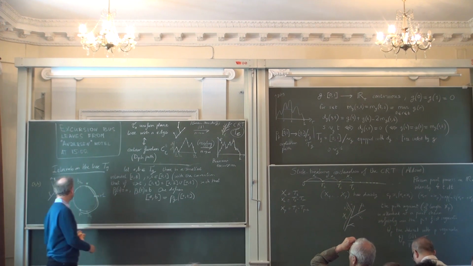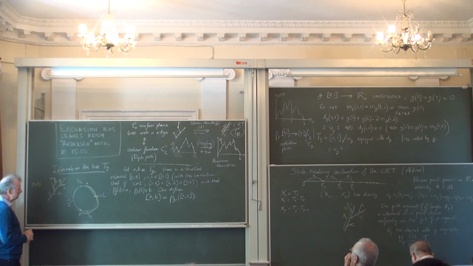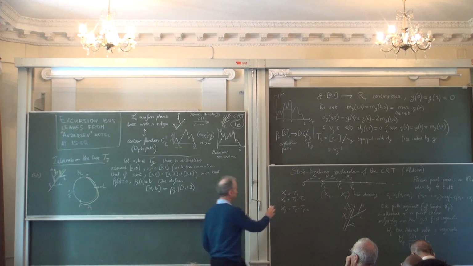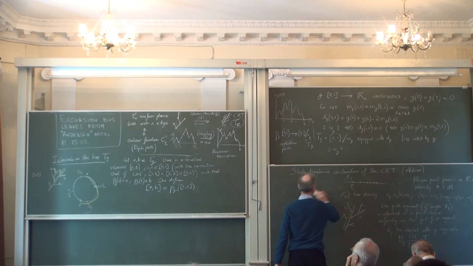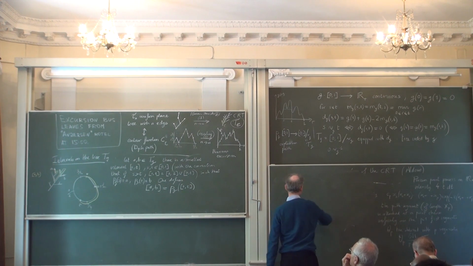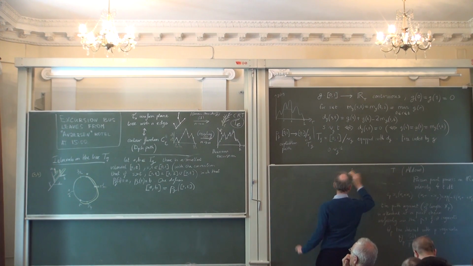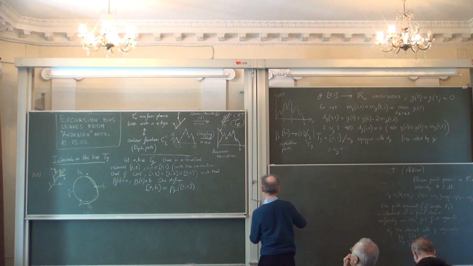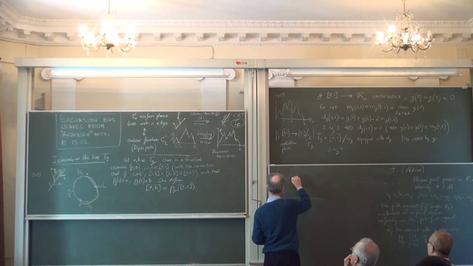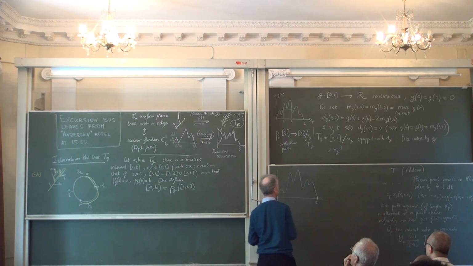Okay? So what does it mean? Maybe I can draw a picture here. So if my function g, let's take a simple function g, like this. Suppose this is my function g.